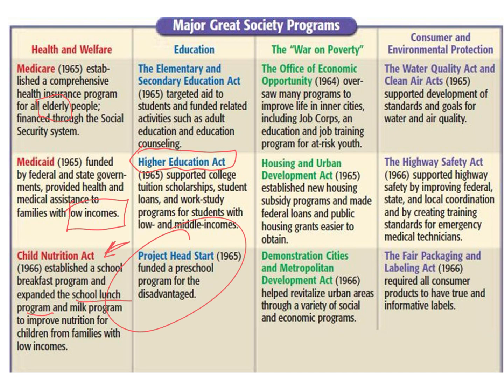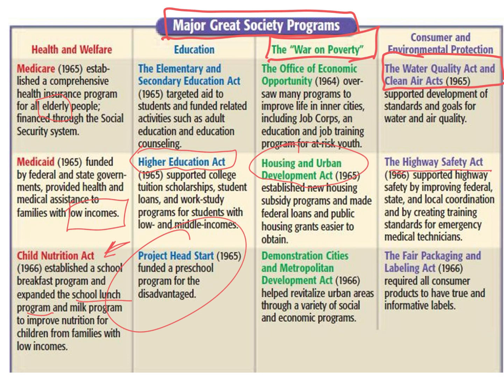This war on poverty he declares, part of it, maybe it's the Housing and Urban Development Act. I talked about that, aid to cities. Anytime you see anything about urban areas being fixed or money going to urban areas, I need you to think of the war on poverty, part of the major Great Society programs, the big overall programs. Out of all these, the war on poverty is part of it. Consumer and environmental protections, actually passing laws that say we have to put a standard on what you pollute in the air and our water. We have to have some of that. The Highway Safety Act, to make sure the highway is a little bit more safe, speed limits and things like that.